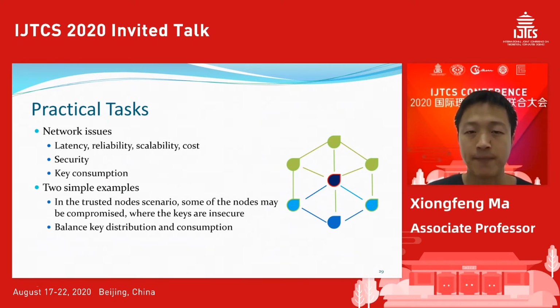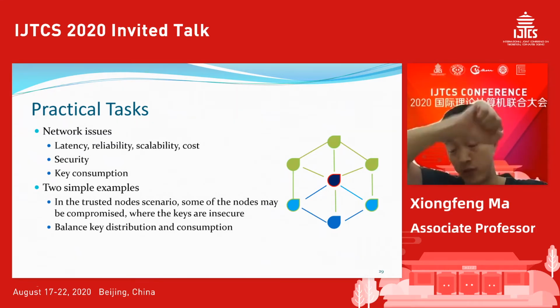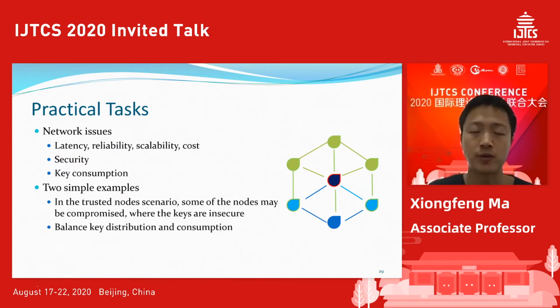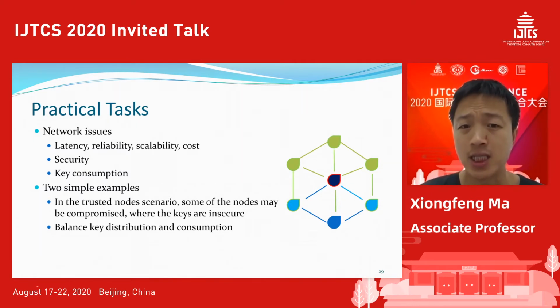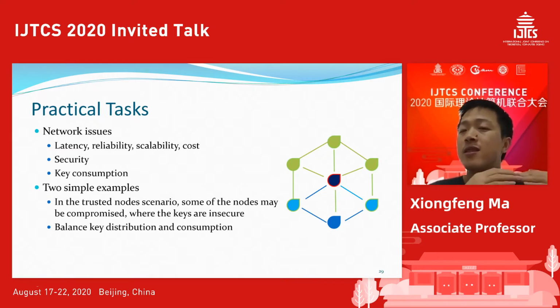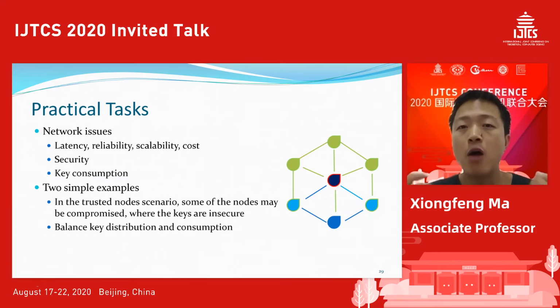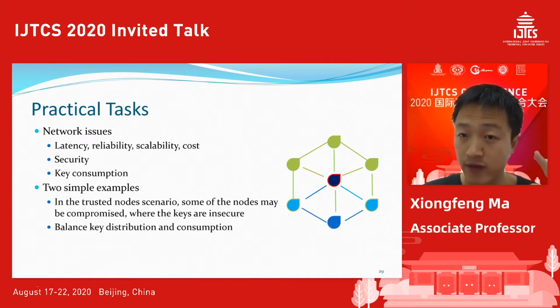One is about security. In the network, let's assume for the moment that it's a trusted node network, basically from the urban network. There are lots of nodes in the city. We trust the nodes, but some of them may be compromised, where the keys are insecure. In theory, we assume we trust all the network nodes, but in practice, it's important to figure out how to quantify this trust.